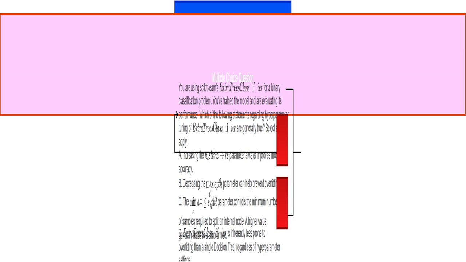I'm focusing on how we can adjust the settings, or hyperparameters, of an ExtraTreesClassifier model to get the best performance. Think of hyperparameters as the knobs and dials you twist to fine-tune a machine. We'll explore what each adjustment does. I'm presenting you with a multiple-choice question to test your understanding. We'll work through each option to determine if it's true or false, focusing specifically on how adjusting ExtraTreesClassifier's settings affects